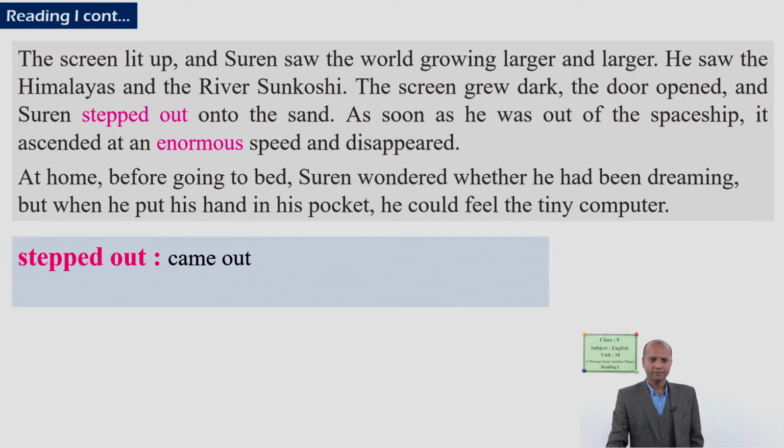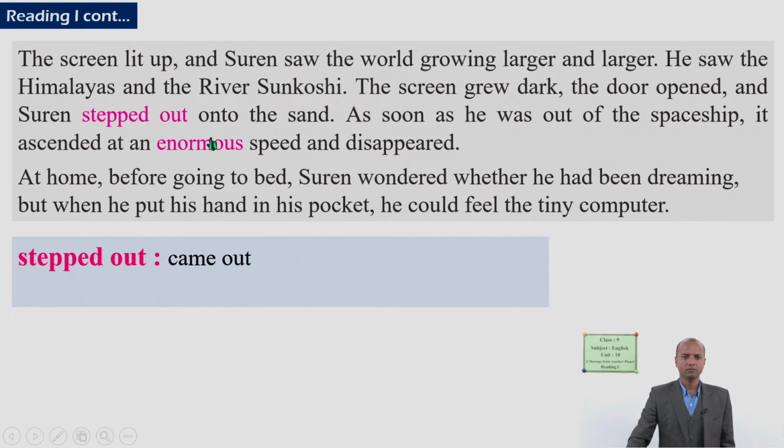We'll come to the next paragraph later on. The second word is ascended at an enormous speed and disappeared. Look, enormous speed and disappeared. What do you think the meaning of the word enormous is? Can you guess? Yes, very large.